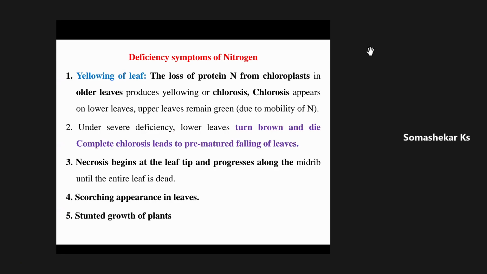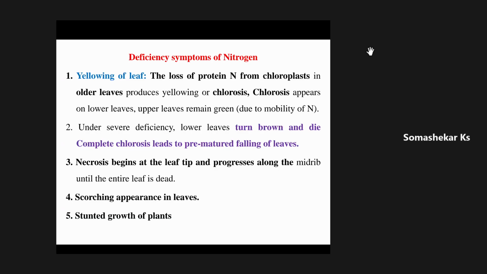Finally, the crop growth and development will decrease, and the yield of the cropland will decrease. Then, if you see the deficiency symptom of nitrogen, the first most characteristic deficiency symptom of nitrogen in crop plants is chlorosis, that is yellowing of the older leaves.